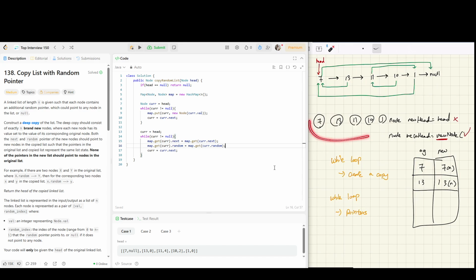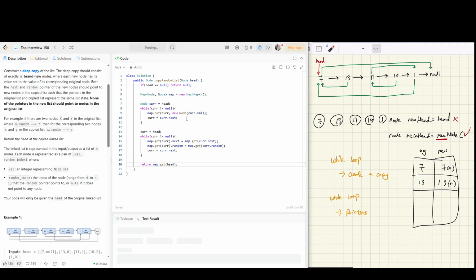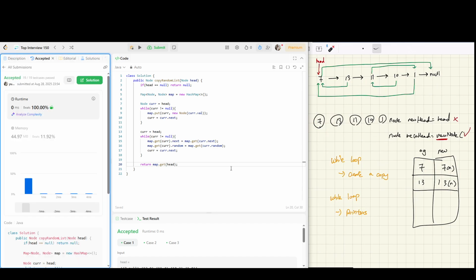After this, we would have created a complete deep copy of it. What do we need to do? We need to return the head of the copied linked list. So basically we return map.get(head). Where head is 7, it would give us the new 7. Let's run the test. Okay, let's submit. Okay, that's it.